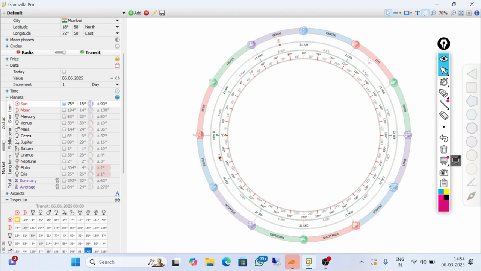The Sun is a planet and its zodiac is Leo. It has a very powerful connection when it is in the Leo sign. Sun in Hindi we say Surya, Leo in Hindi we say Singh. So when Surya is in Singh Rashi, then it is the most powerful planet. The cycle of the Sun is very important.